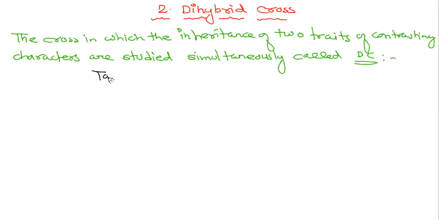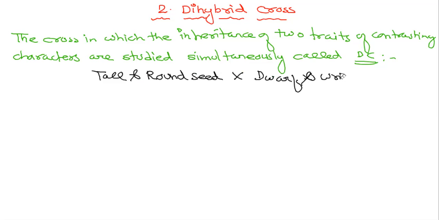For example, tall and round seed crossed with dwarf and wrinkled seed.